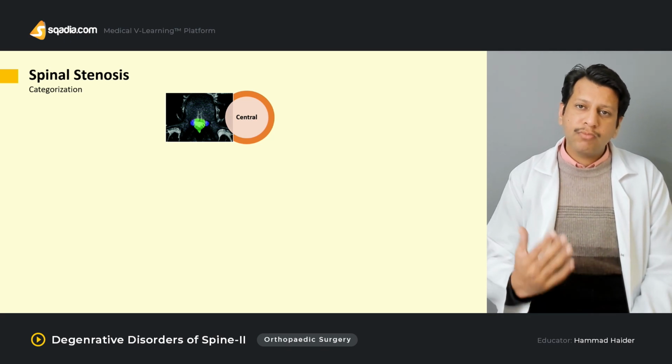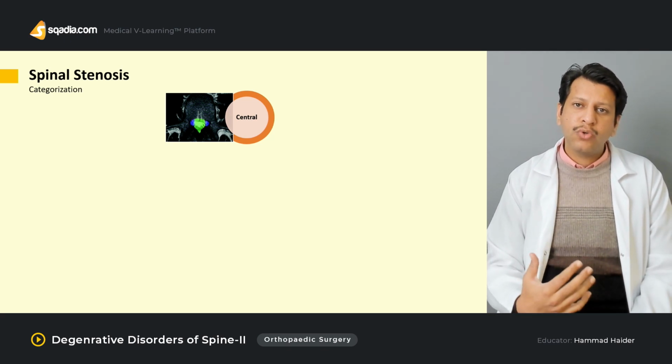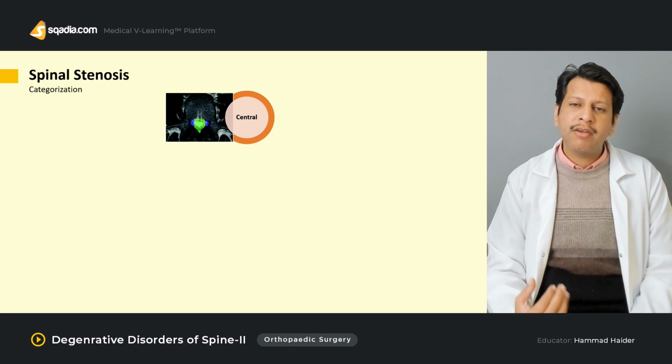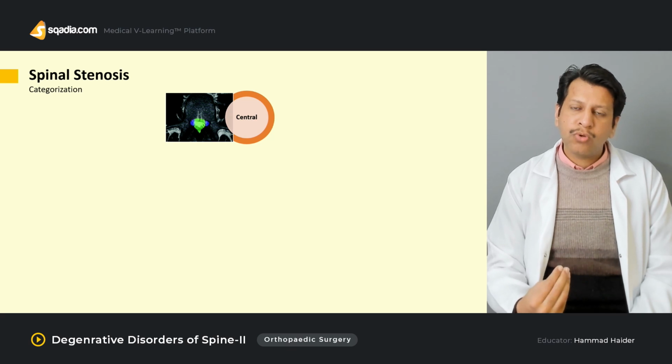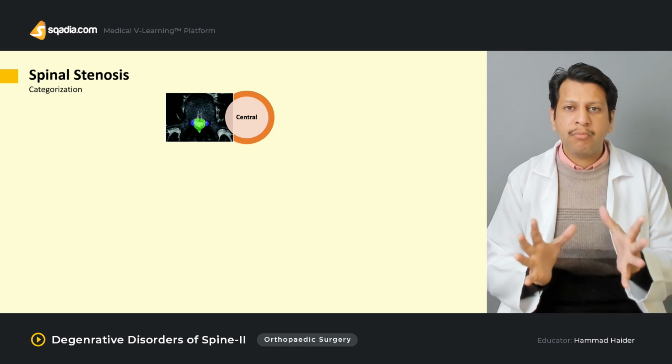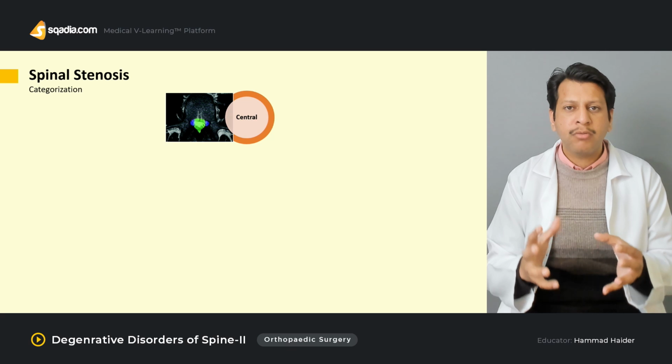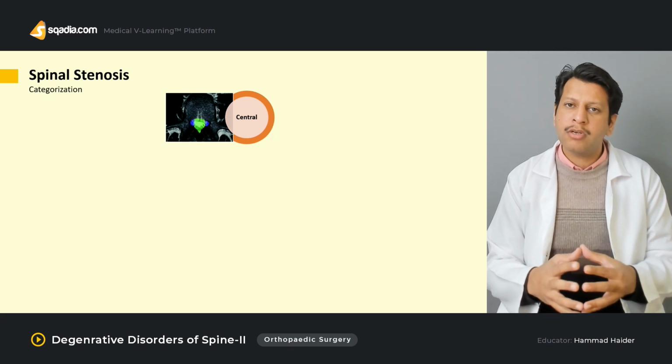Usually stenosis is slightly more common in females as compared to males. Plus, it mainly affects the lumbosacral spine. That is, the lumbar spine is the most commonly affected part in spinal stenosis.